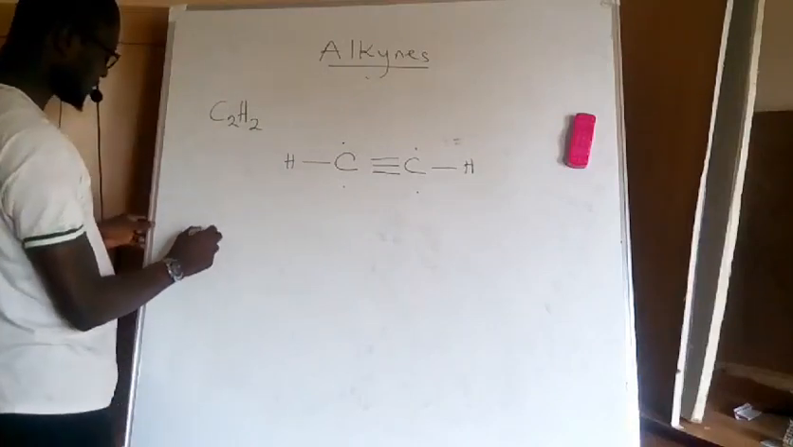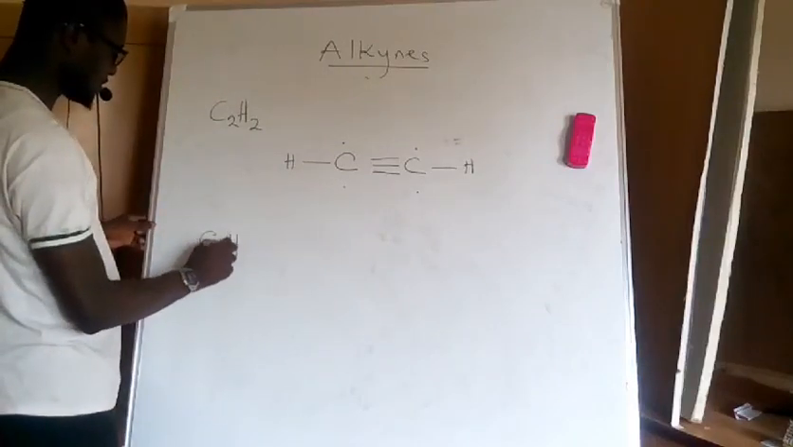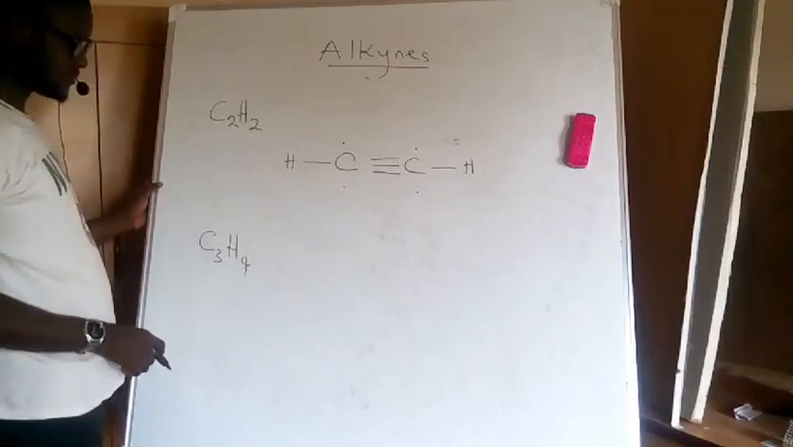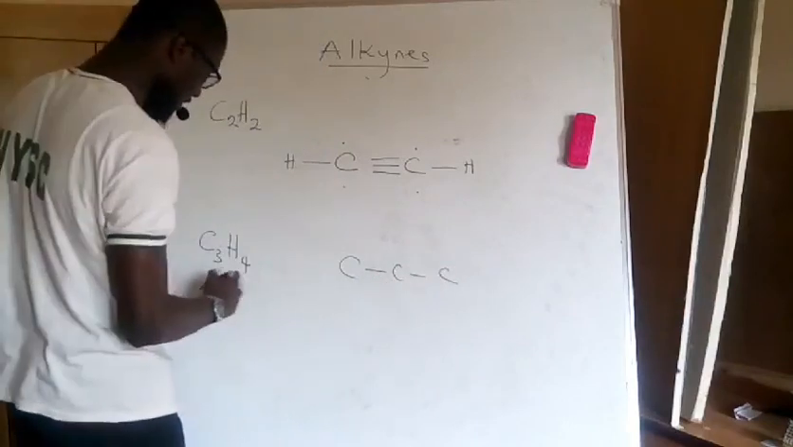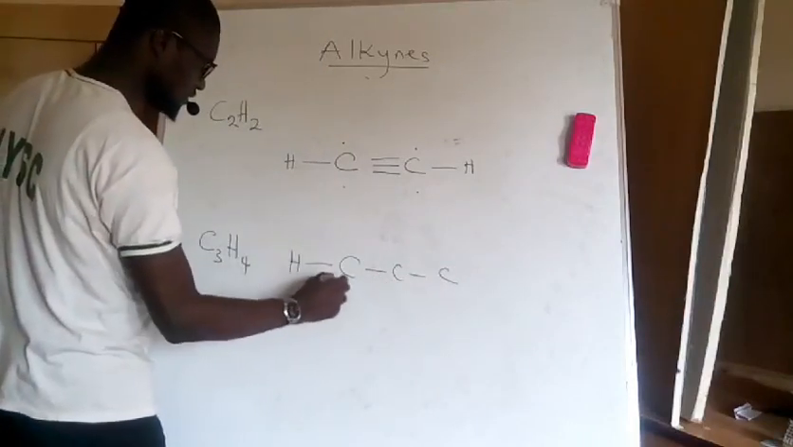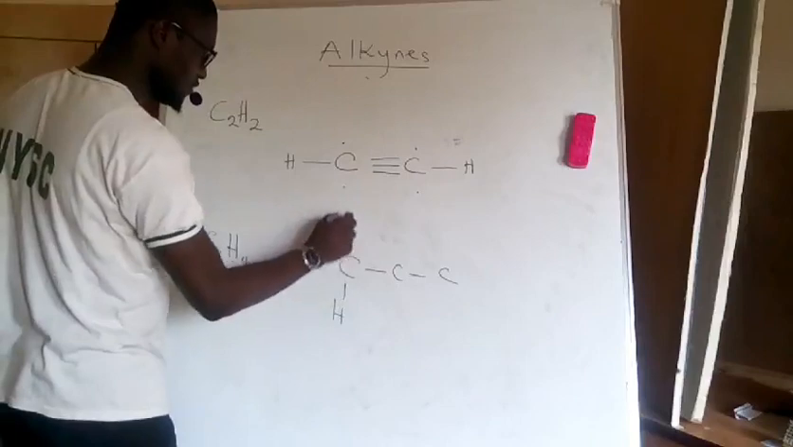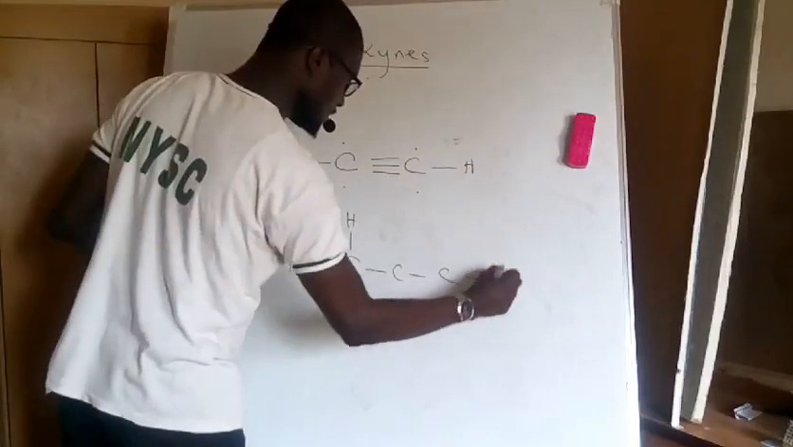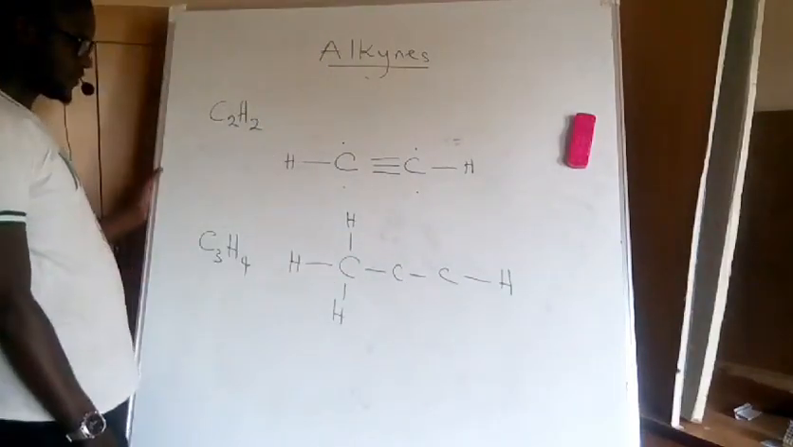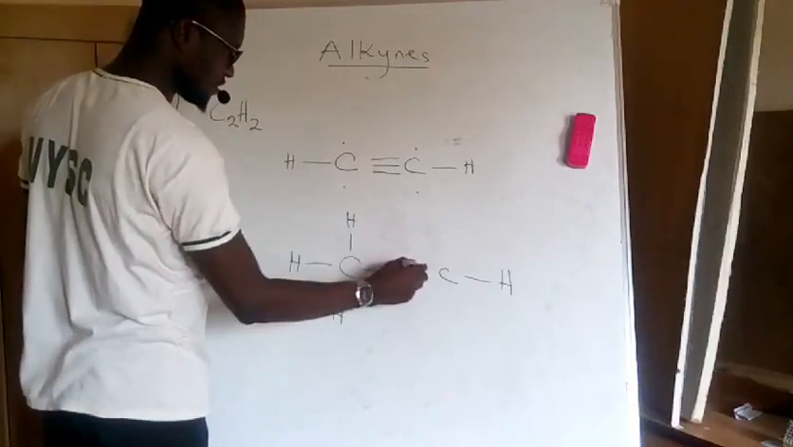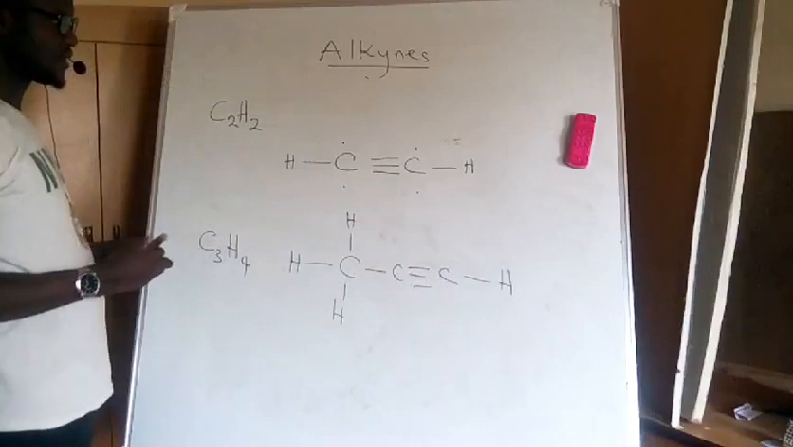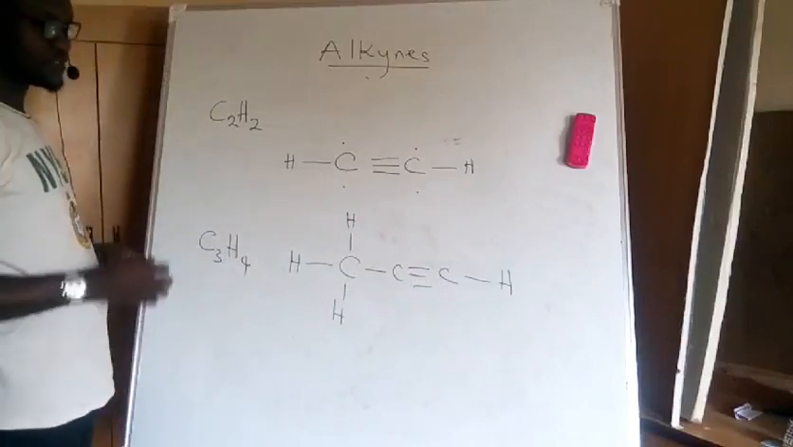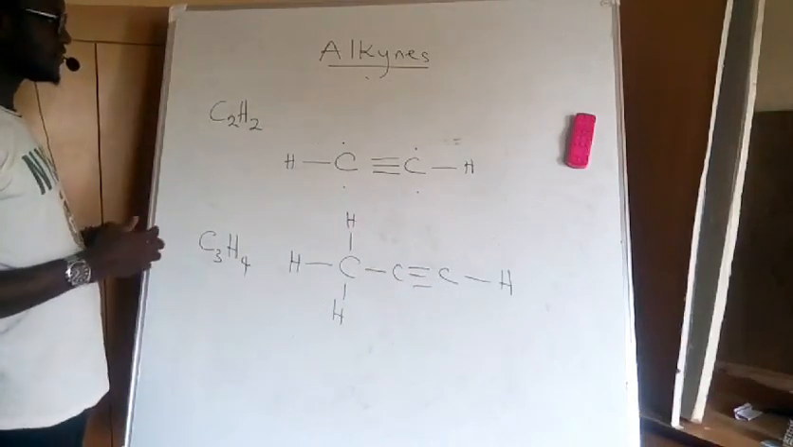If I have a compound like C3H4, which is the second member, I have 3 carbon atoms and I have 4 hydrogens: 1, 2, 3, 4. So I'm missing 2 hydrogens here, I put a bond here. Missing 2 here, I put a bond here. So this is how these compounds look. So they always have triple bonds to balance the compound.